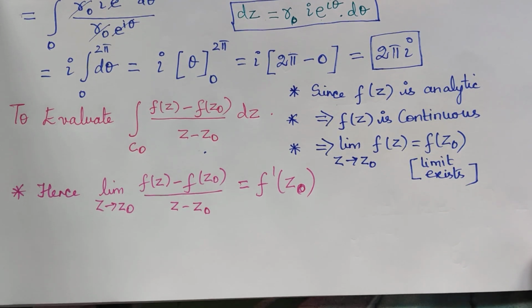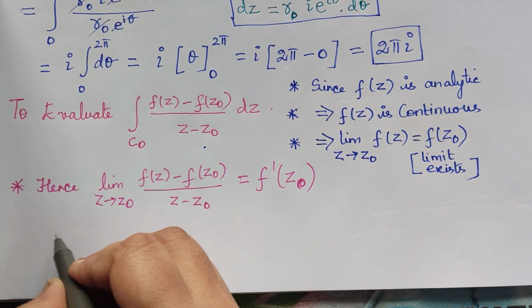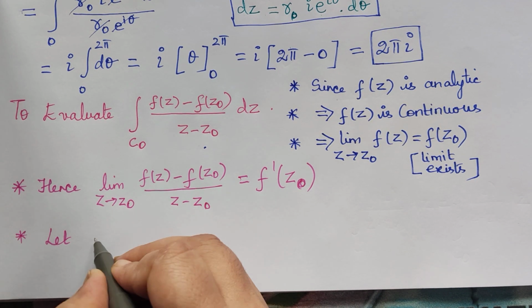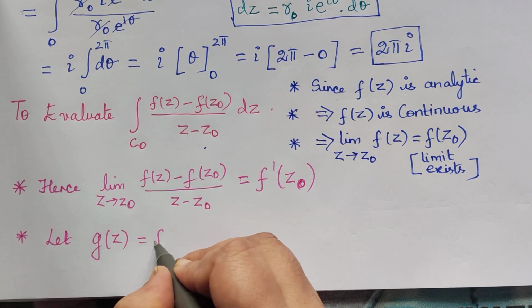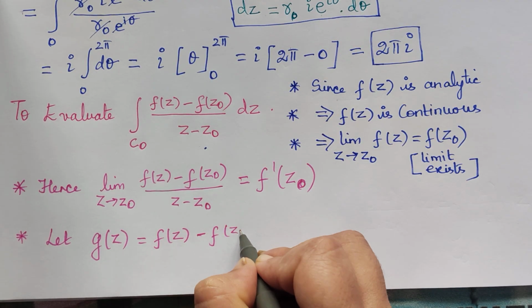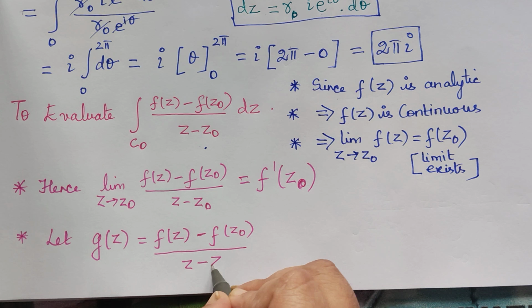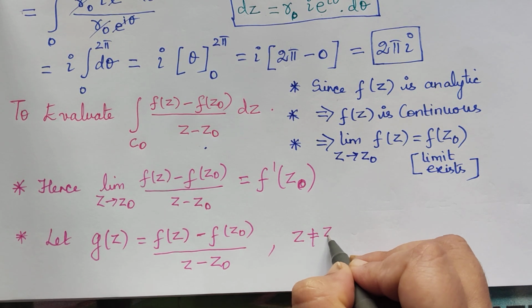Now let us take this function as g of z. Let us consider g of z to be equal to f of z minus f of z naught divided by z minus z naught, where z is not equal to z naught.